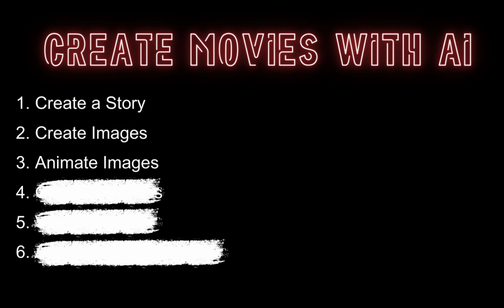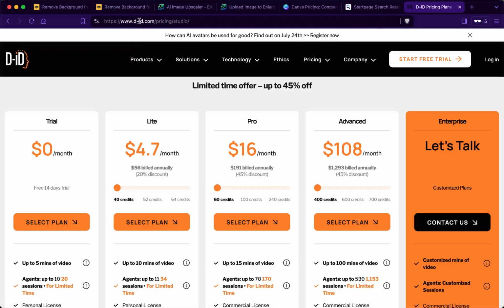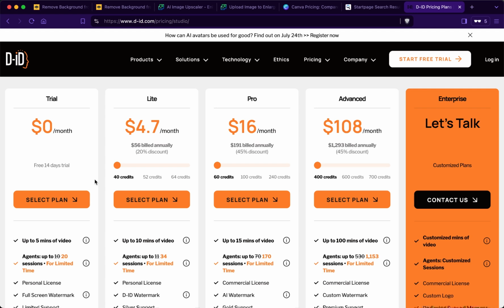Now for animating images, there are also different tools you can use. You can use Runway ML, you can use Leonardo AI. You can also use an app called Pixelmotion, which I will use quite heavily, and I will show you how to animate the images with that app. You can also use DID, which you can find under d-id.com. Basically, out of an image, you can create a video where the character talks whatever text you give it.